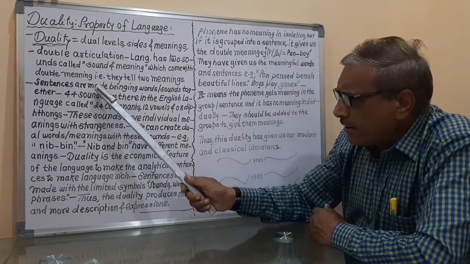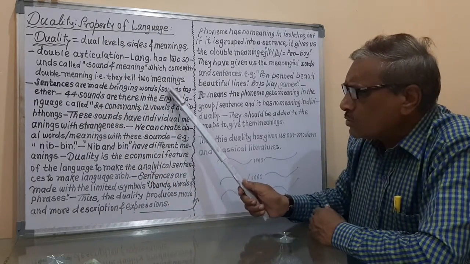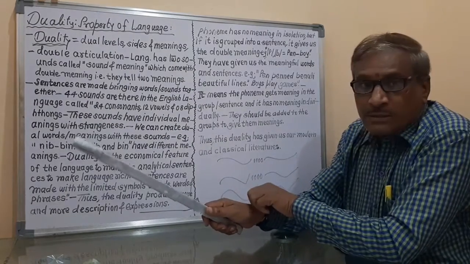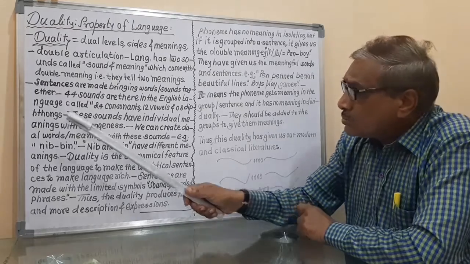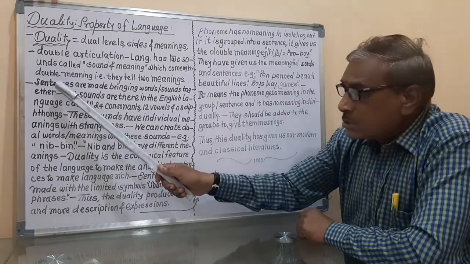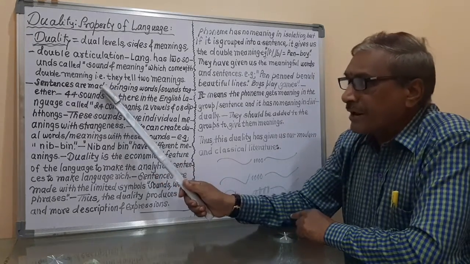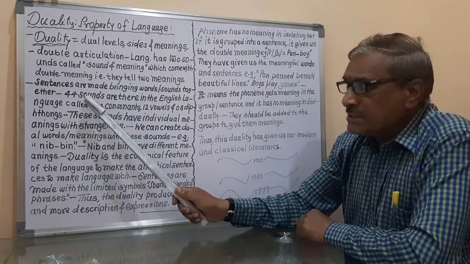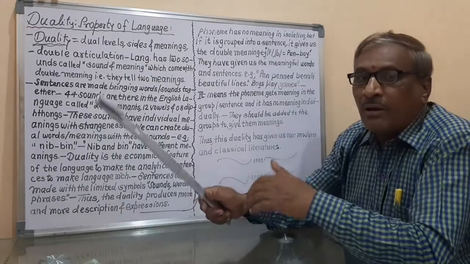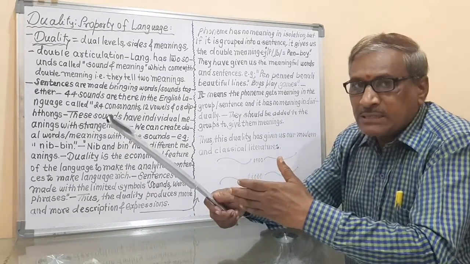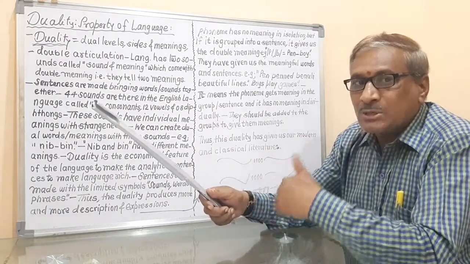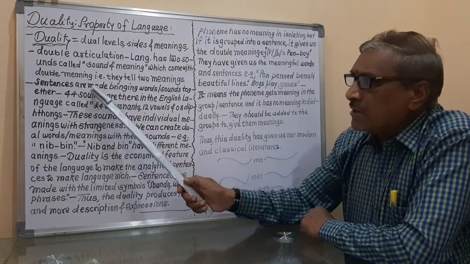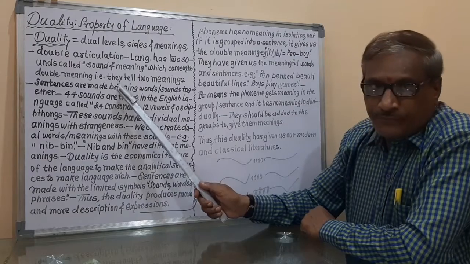Sentences are made bringing words, sounds together. Here it is the best system about making the sentences. It means that we make sentences, or the speaker can talk sentences.